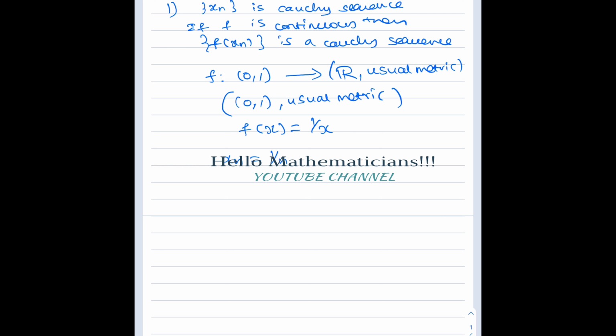It is a very standard problem in real analysis to prove that the sequence 1 by n is a Cauchy sequence. I hope you know the proof, or you can refer to any real analysis textbook like Principles of Mathematical Analysis by Rudin, or Methods in Real Analysis by Goldberg. So the sequence 1 by n is a Cauchy sequence in the open interval (0,1).